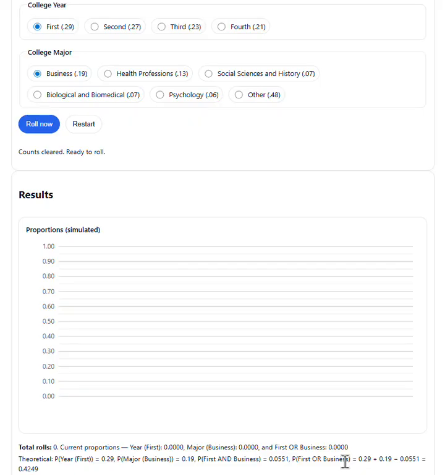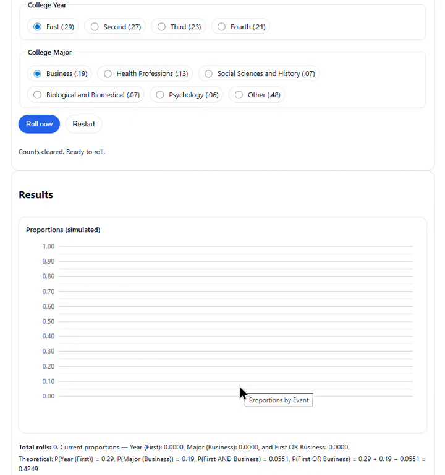And finally, if we want to know the probability that someone is a first-year college student or a business major, we're going to add the probability of being a first-year college student plus the probability of being a business major, but wait, as we know, that's not sufficient, minus the probability that the person was a first-year college student and business major. We're doing that last step because the first-year college students who are business majors got counted twice. They got counted among the first-year college students, and they got counted again among the business students.